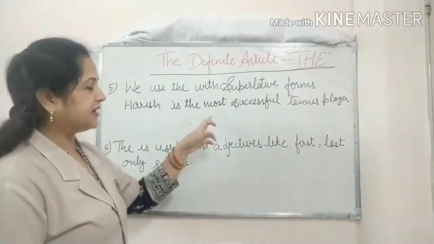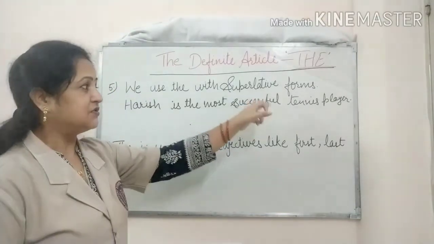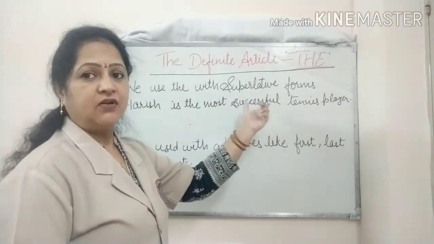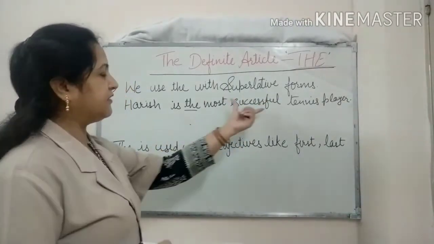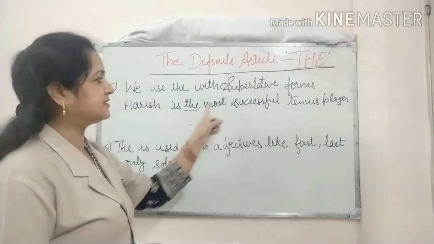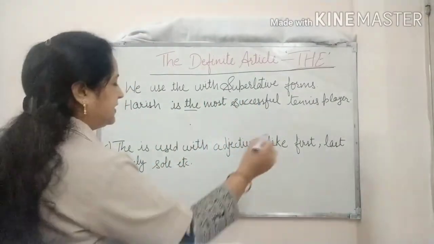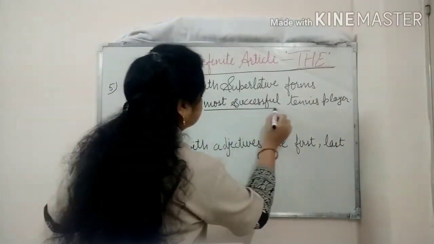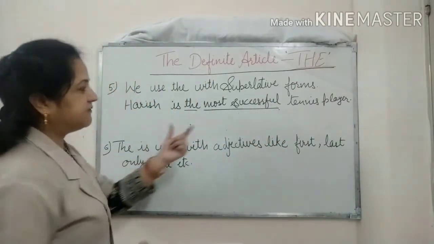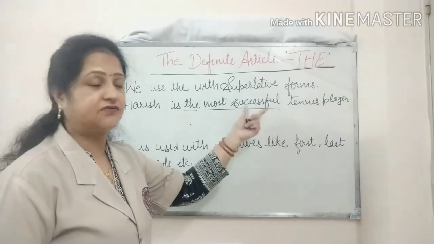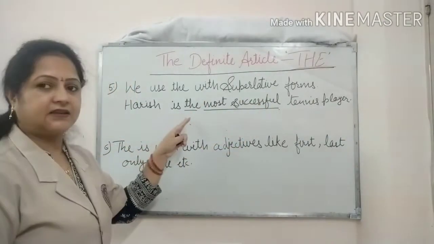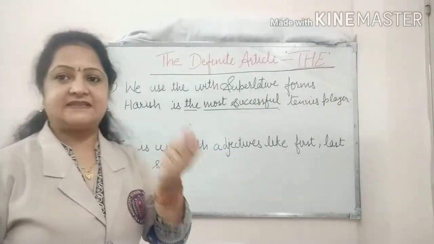The superlative form of successful is most successful, and before writing most successful, we are writing the. Let's take one more example here.